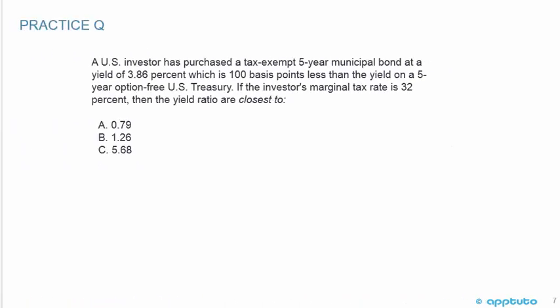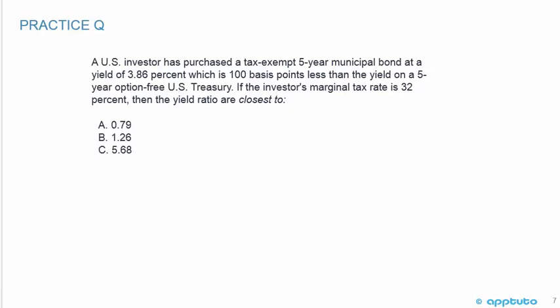Now this question is not exactly in the text in this section, but because we're talking about yields and different types of bonds, I thought I'd put it in just as a nice to know, maybe not a need to know. Nevertheless, I think it's a good question to have a look at, and I think it fits in here fairly nicely. So a U.S. investor has purchased a tax-exempt 5-year municipal bond at a yield of 3.86%, which is 100 basis points less than the yield on a 5-year option-free U.S. Treasury.